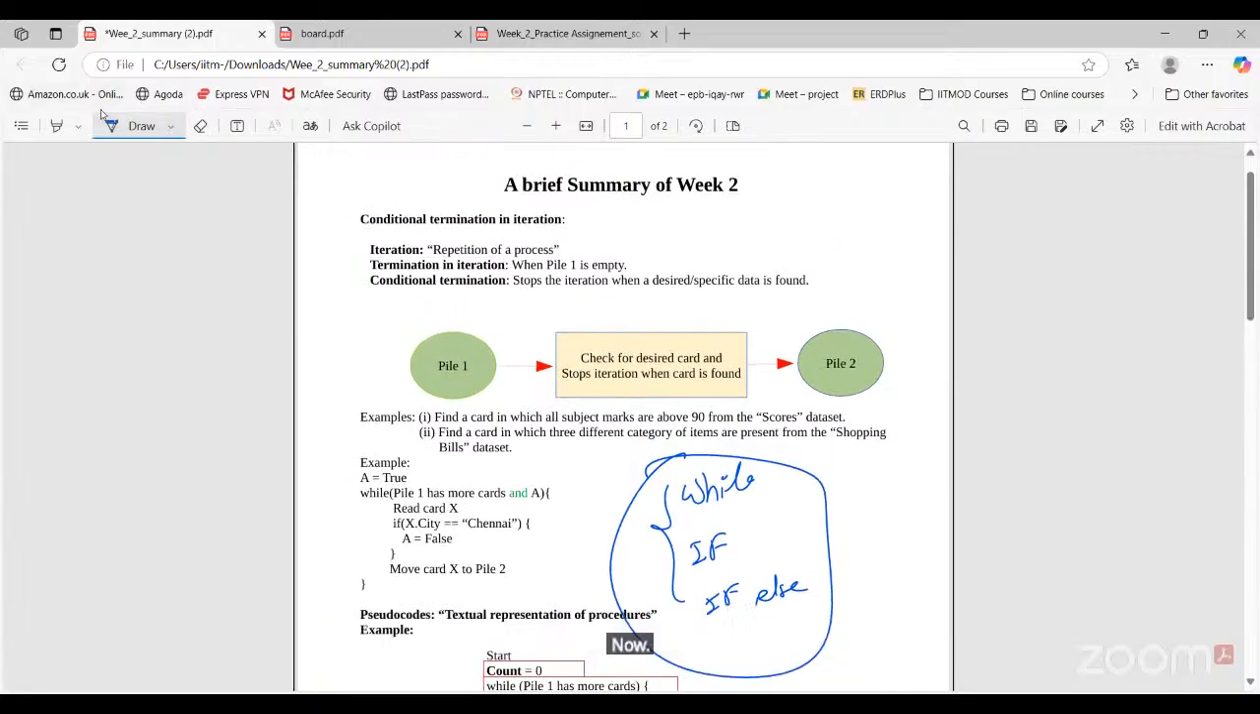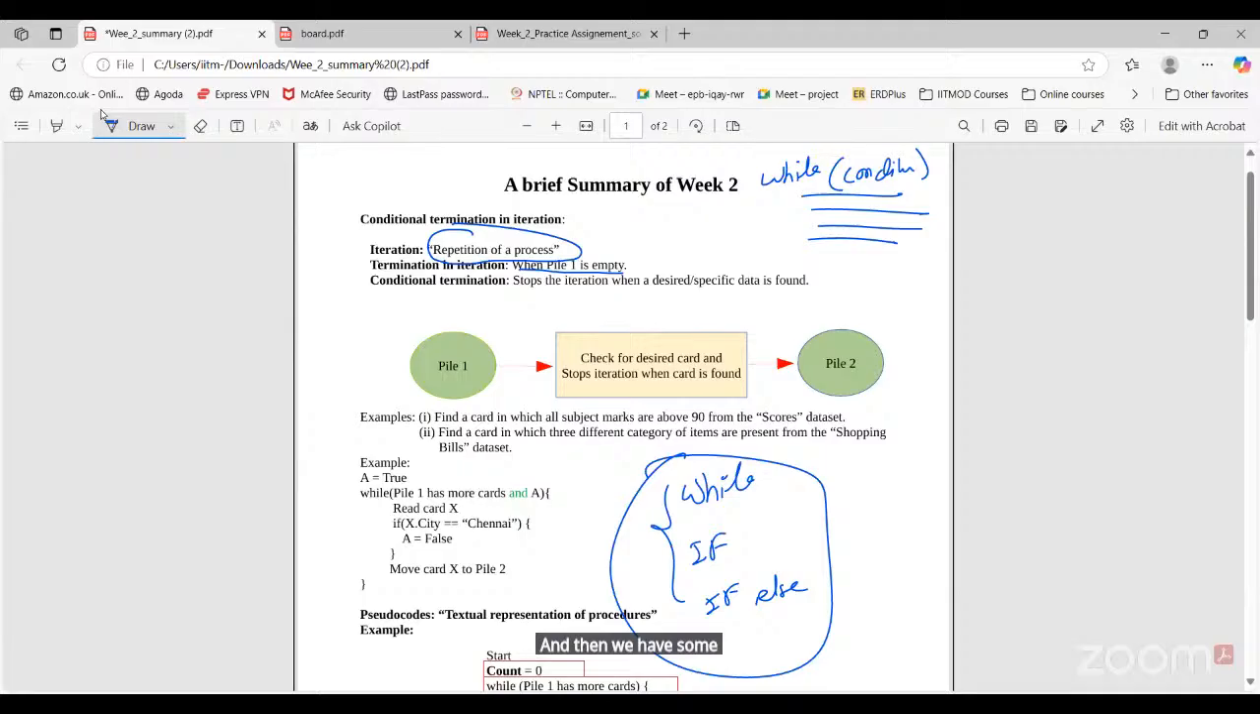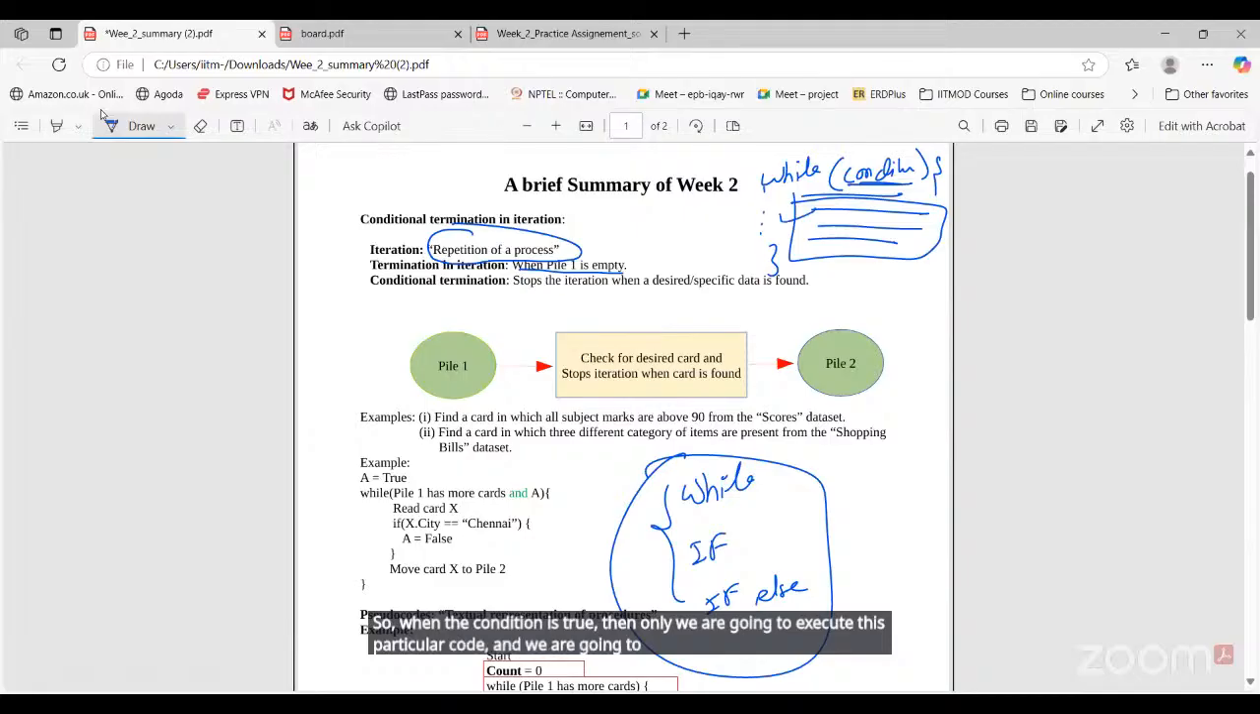Now you can see iteration. What is iteration here? Repetition of a process, right? Termination in iteration is what? When pile 1 is empty. If you look at the while loop, how it works: we have a while, then some condition, and then some code, and here we are ending the while loop. When the condition is true, only then will we execute this particular code, and we keep executing it till the condition becomes false. When the condition becomes false, only then will we come out of the while loop and execute the remaining block of code.